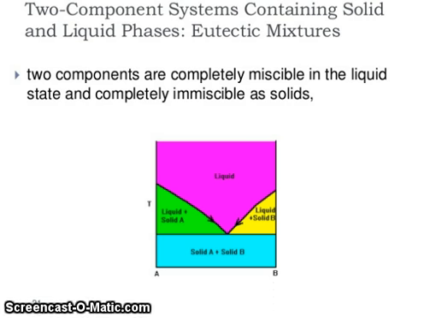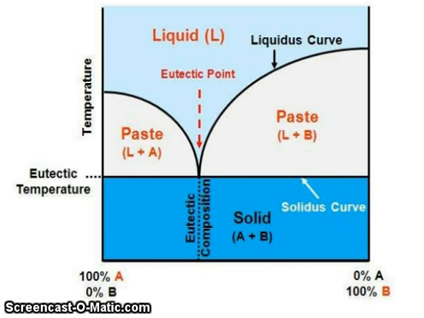So two component system containing solid and liquid phase, eutectic mixture. Two components are completely miscible in liquid state and completely immiscible as solid. So liquid plus solid A, liquid plus solid B, solid A plus solid B, and liquid. So you can see here liquid L plus A, L plus B, eutectic composition, solid A plus B, solidus curve, liquidus curve, eutectic point, eutectic temperature at which the eutectic point occurs.